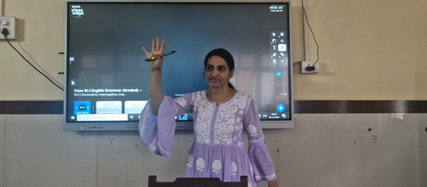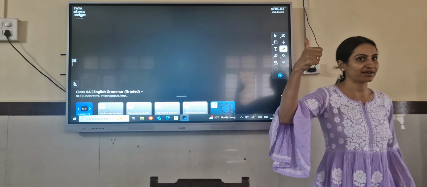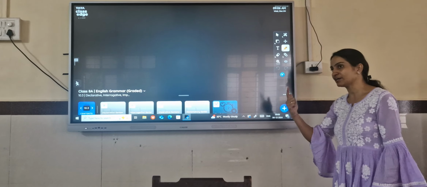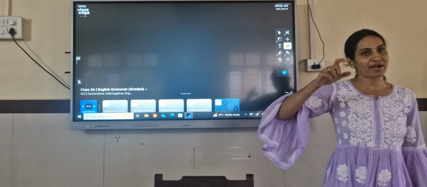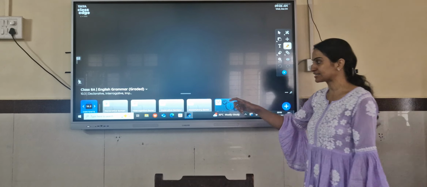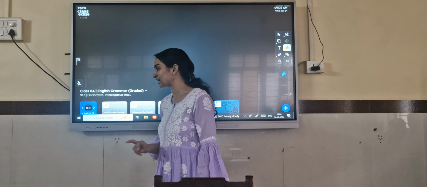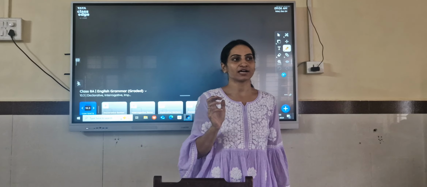There are 4 types of sentences. First is declarative, second is imperative, third is interrogative, and fourth is exclamative. One by one we will be looking into the sentences. So first we will look at the declarative sentence. What is a declarative sentence?